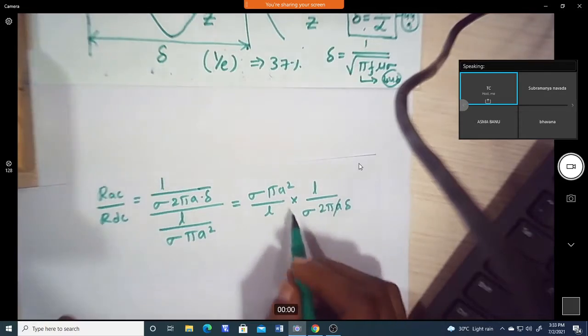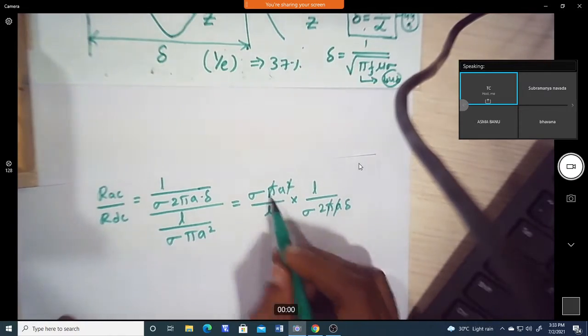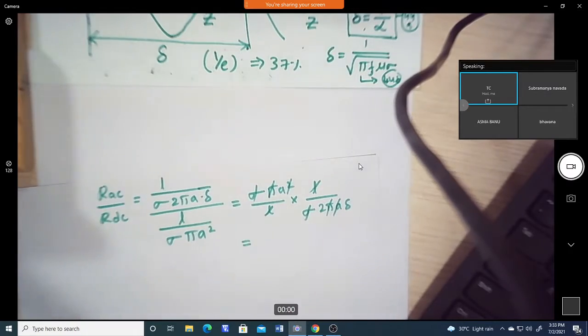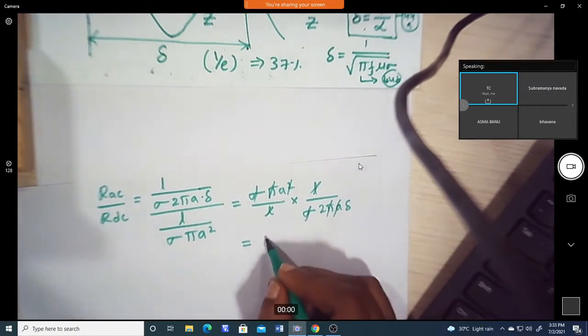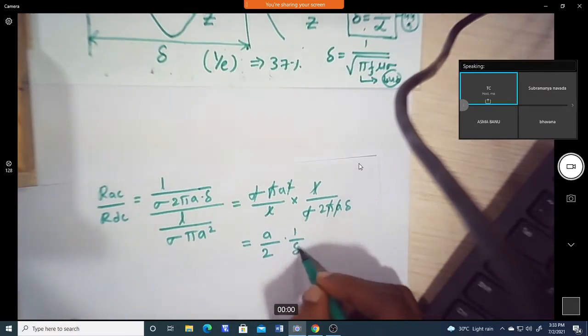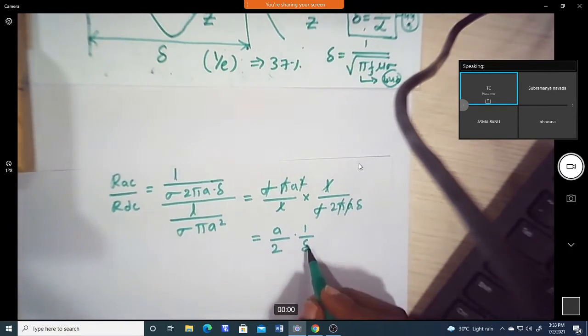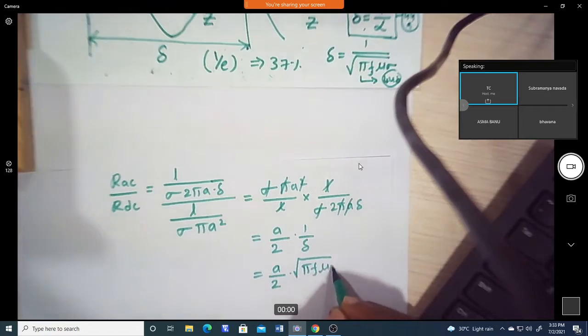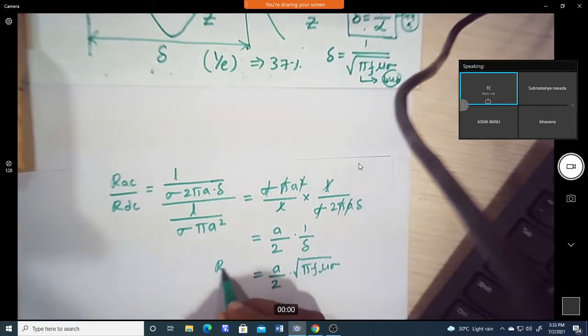So now a will get cancelled, pi will get cancelled, L will get cancelled and sigma will get cancelled. So what we will get is a by 2 into 1 over delta. And if I substitute delta, we get a by 2 into the square root of pi f mu sigma. So this is the AC resistance to DC resistance ratio.